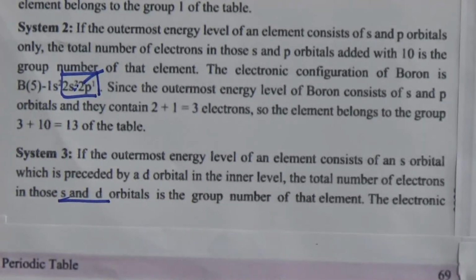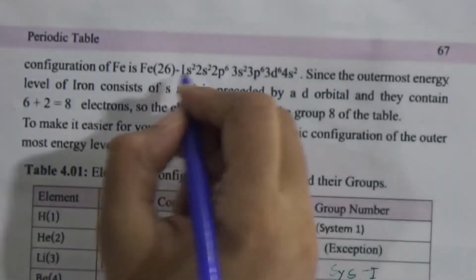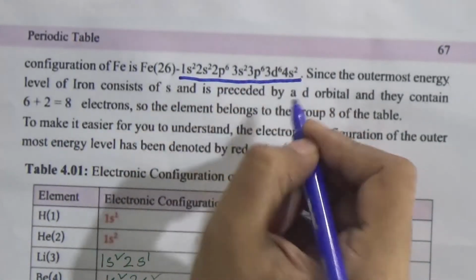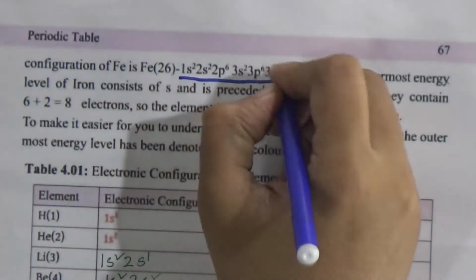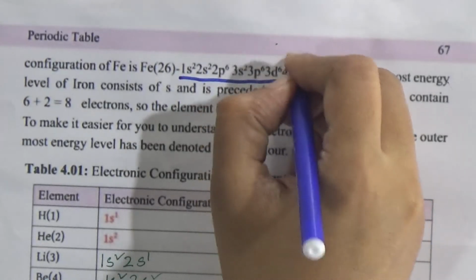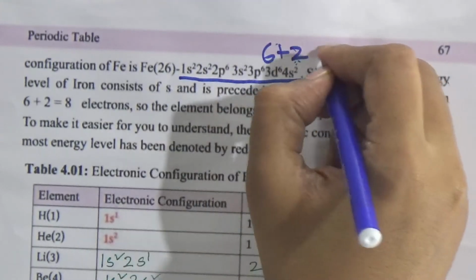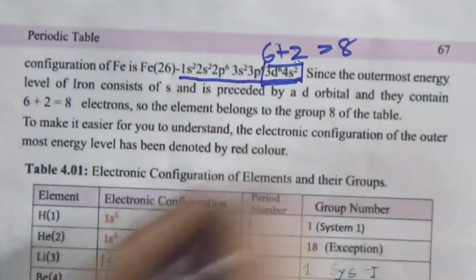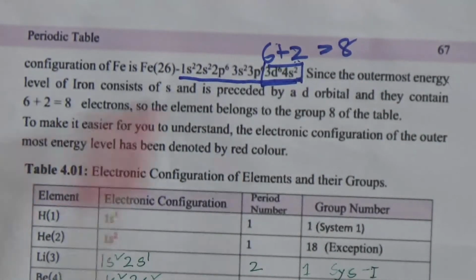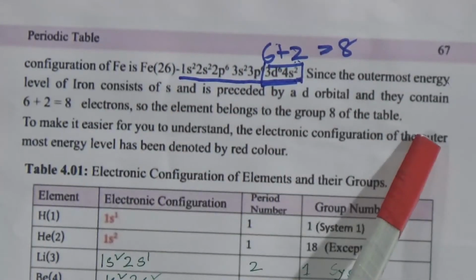If you see the electronic configuration of iron, the atomic number is 26, then it is 1s2, 2s2, 2p6, 3s2, 3p6, 3d6 and 4s2. That means first the electron enters the s orbital, then it comes to the d orbital, then 6 plus 2 is 8. Then we have to add only this portion's electrons. There are 8 electrons, that means iron is kept in the 8th group in the periodic table.